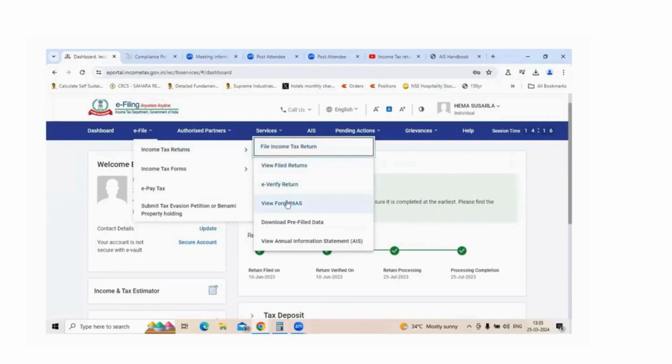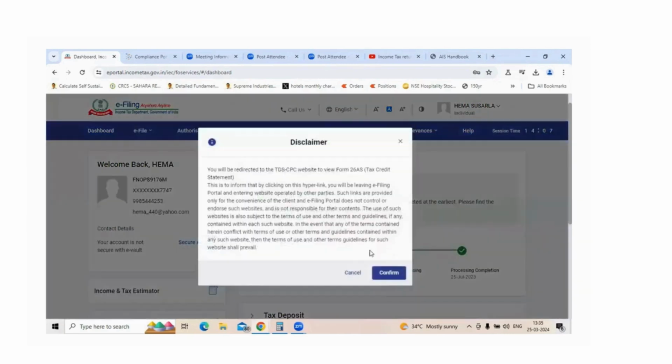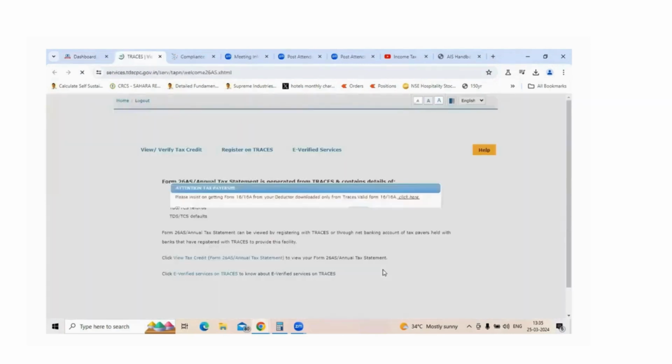So let's now look at Form 26AS, the other document which I'm talking about. It also has a lot of information, but sometimes, because the AIS is a recent addition to the portal, the Form 26AS has more details and more accurate information. So let's see what it has. This of course has all the information similar to the annual information statement, but it's a little bit more detailed in terms of TDS information. So check both of them before you really file the final income tax return.